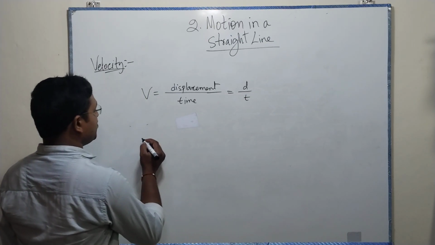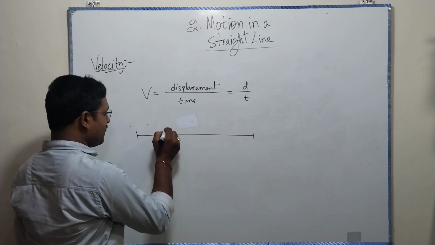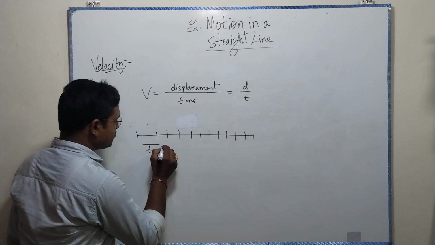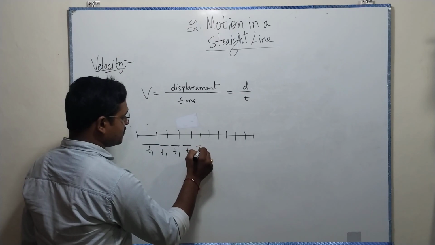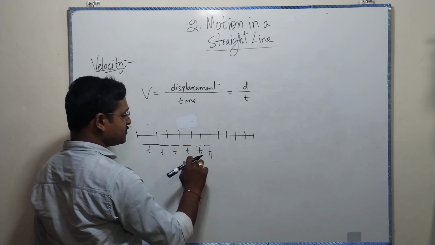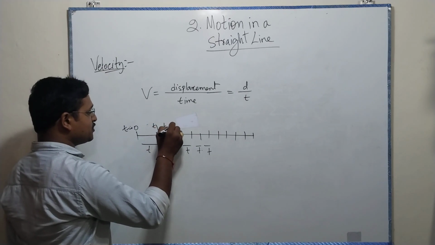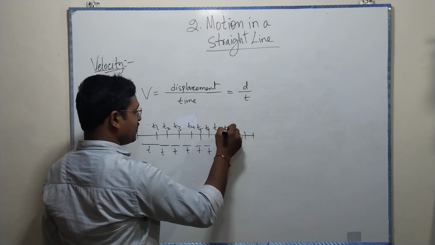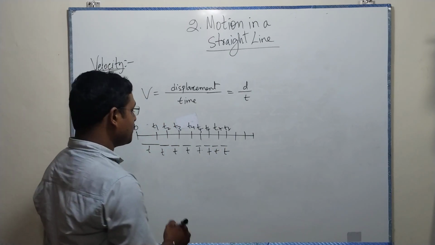If it is covering equal distances in equal time intervals, the time interval is t. From t equal to 0, then t1, t2, t3, t4, t5, t6, t7, t8, like that. Between any two instants, the time span is t. The time interval is equal.